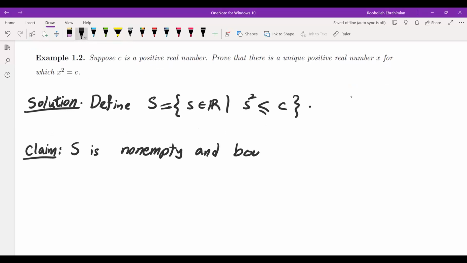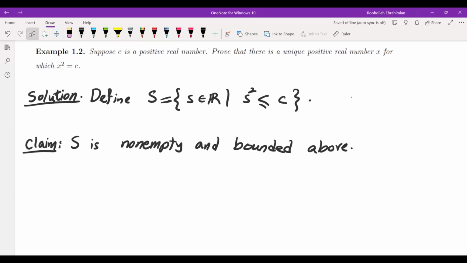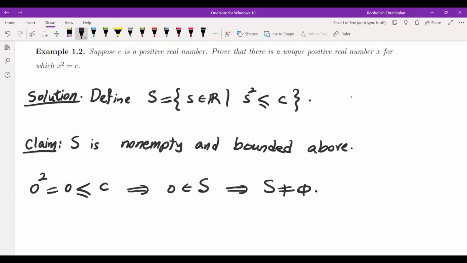and bounded above. The reason we need this is we would like to apply the completeness axiom because we would like to show it has a supremum. In order to show it has a supremum, we will have to show it's non-empty and it is bounded above. Non-empty isn't that difficult because 0 squared is 0, which is less than C. And that means 0 is in S. So that tells us that S is not empty.